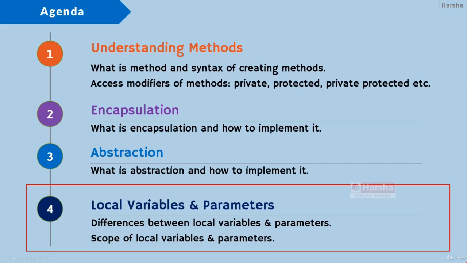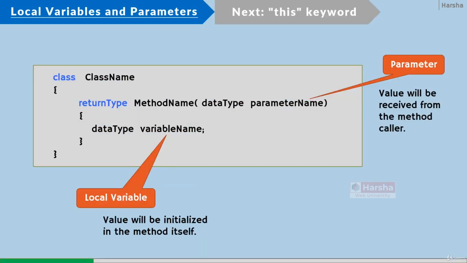This lecture provides clarity on local variables and parameters. Every method, that may be an instance method or a static method, can have local variables and parameters. All the variables that are created inside the method body are called local variables. Local variables are initialized and used inside the same method itself.